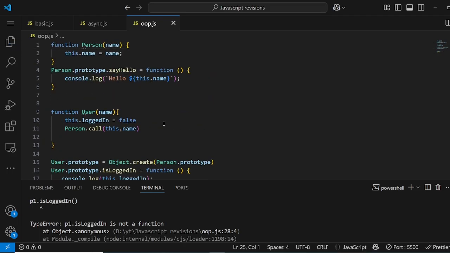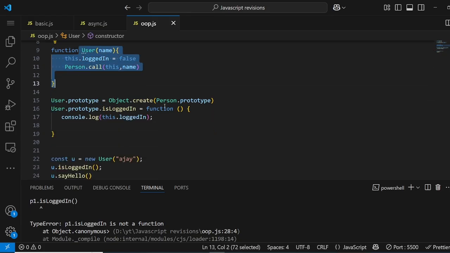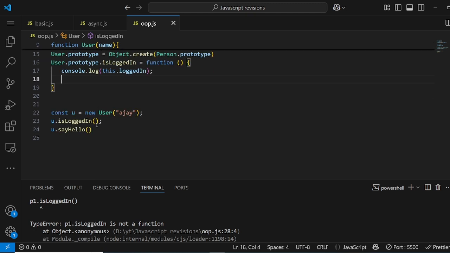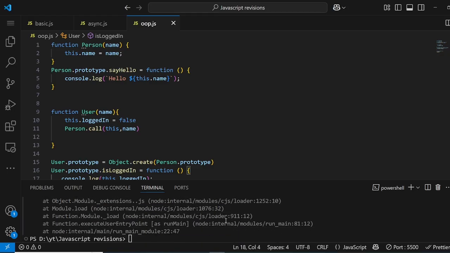So that is what inheritance looks like, where we inherited person's methods into the user's constructor. This is how we should do it. And if you explain this much to the interviewer, I'm sure they will be pretty happy. They will know, okay, this person knows. I'm sure this is not the most optimal way to do it, by the way, but you get the idea. How we manipulate it, what inheritance and prototype mean, and for what reason we use it: because it's memory efficient. If we store it, there will be only one instance of that, and we can utilize it in all the objects.